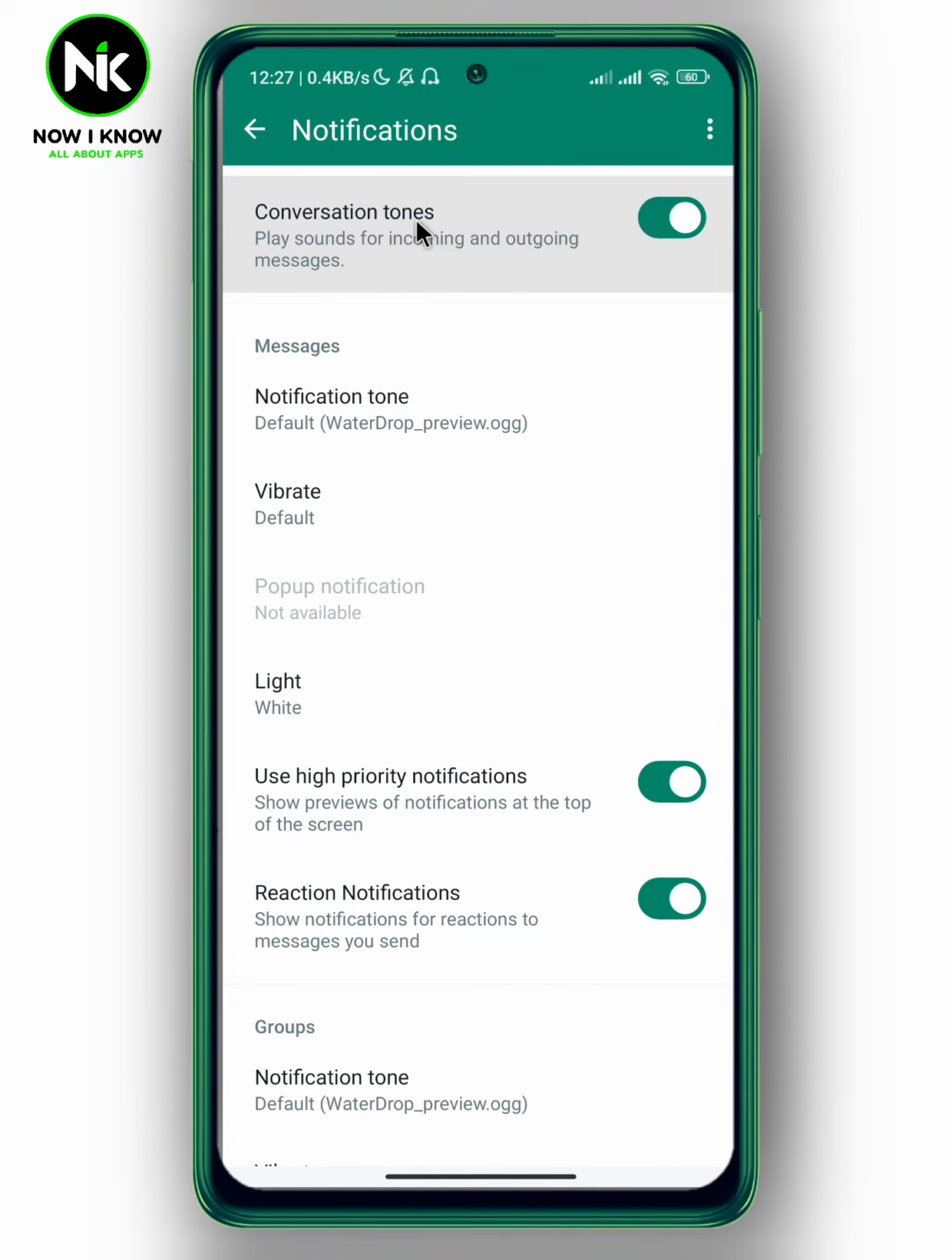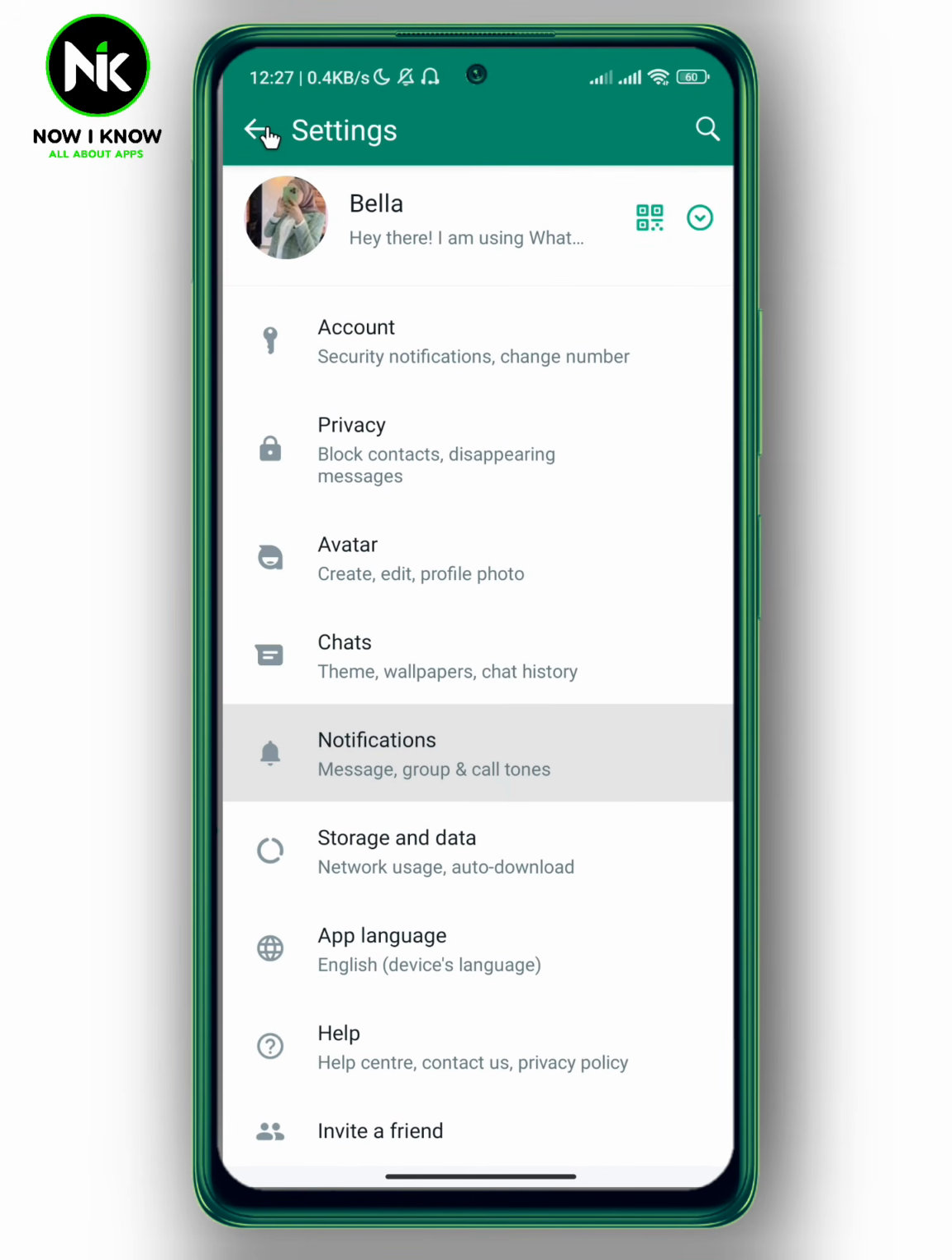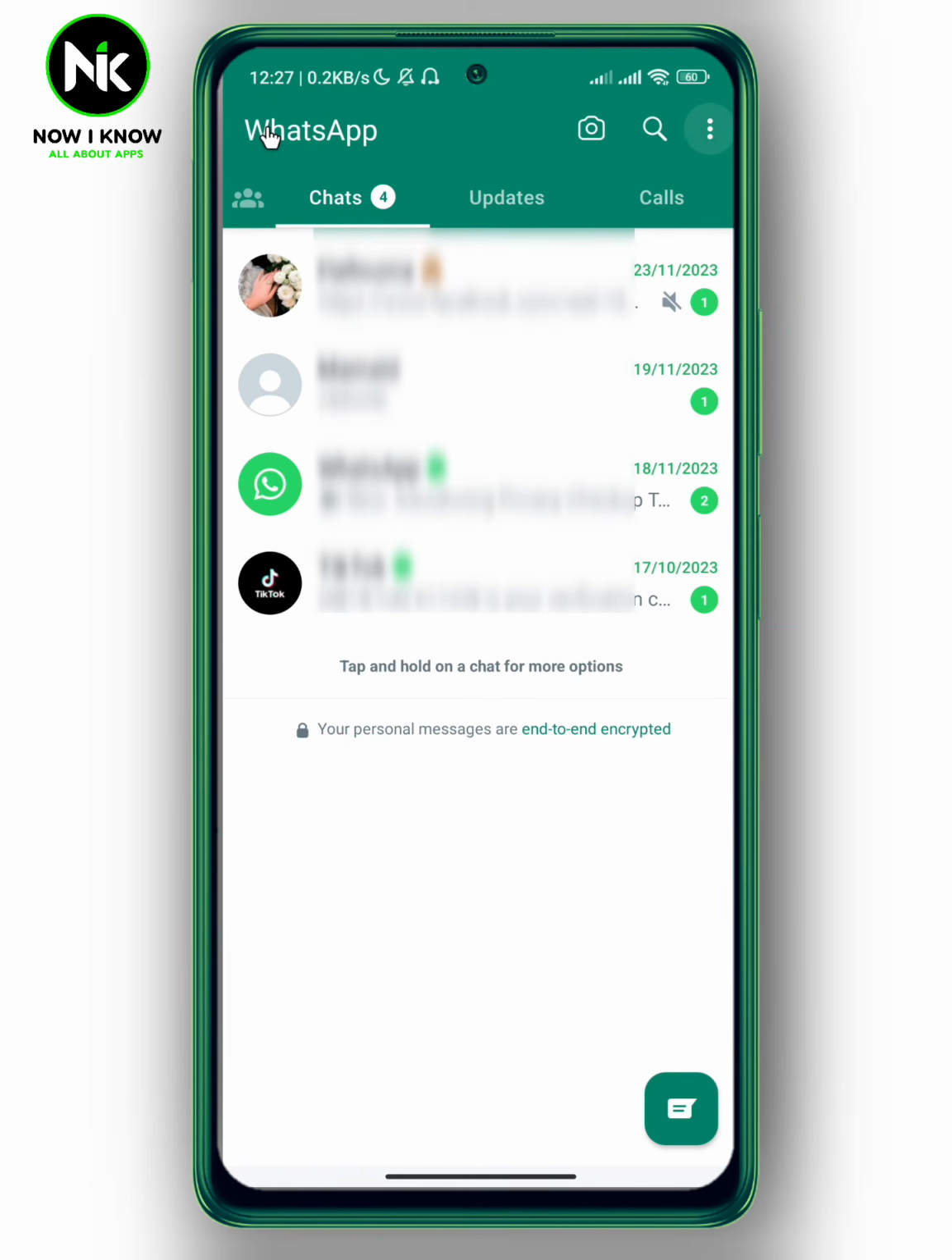And make sure that Conversation Tones is not toggled off. Because if it's turned off, then you can't hear WhatsApp notification. So always make sure to turn it on. Another thing that you can do to fix that problem, go back.